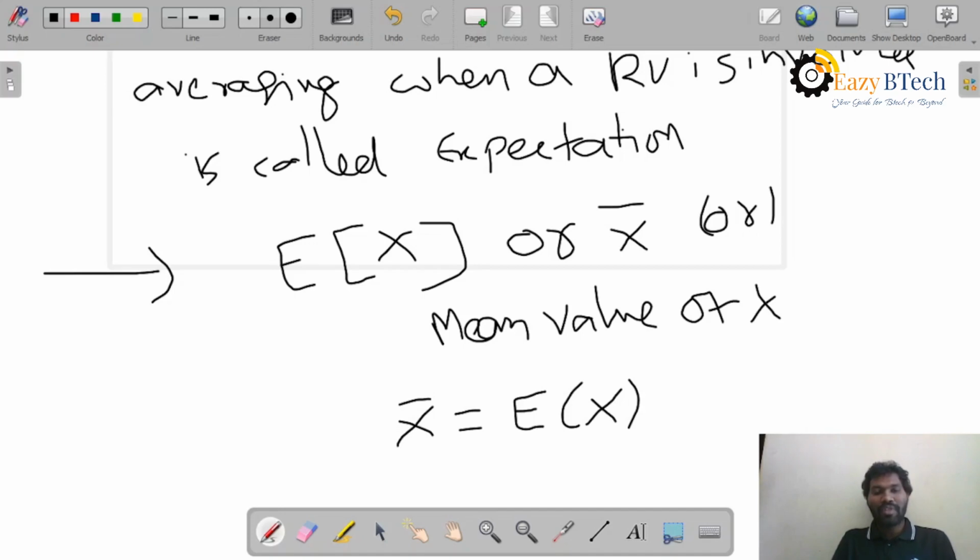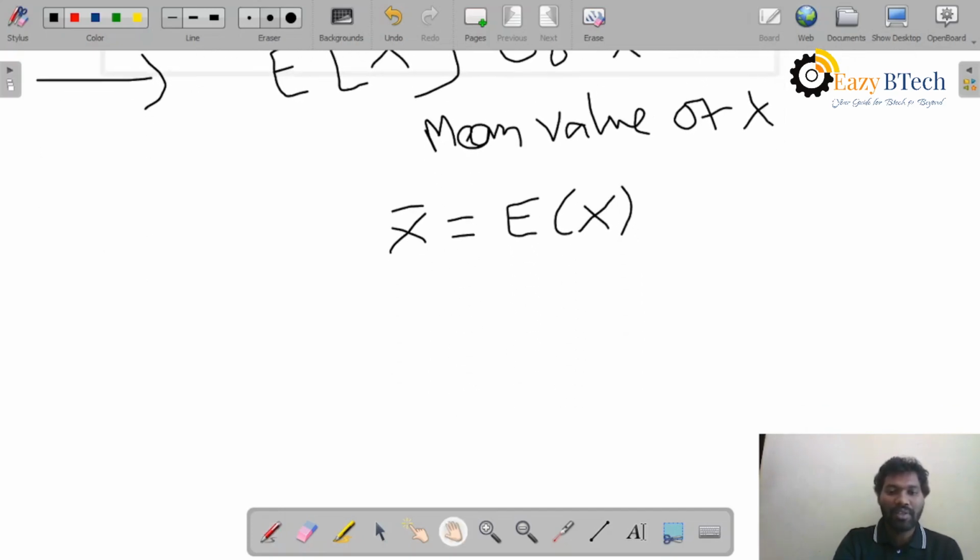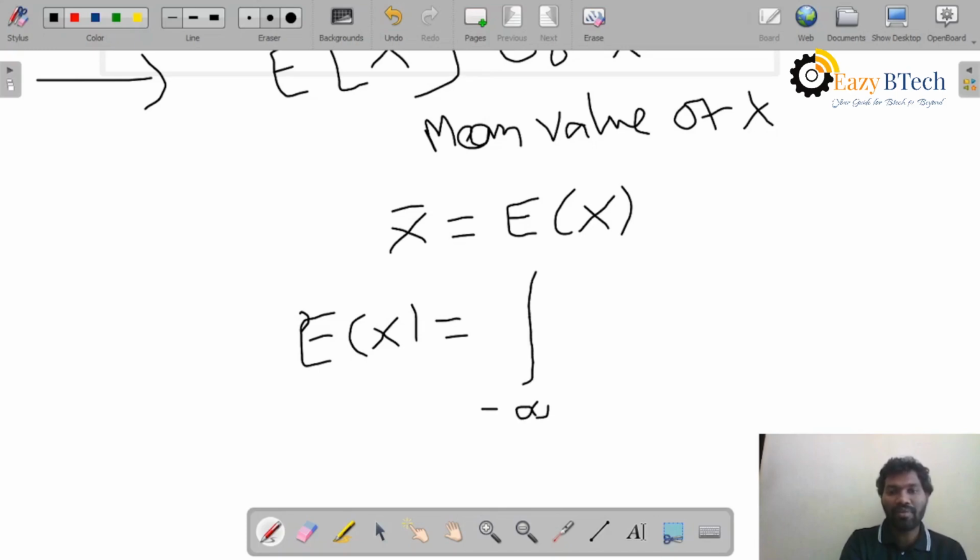Now we will see the formula for expectation. The expectation of X is equal to the integral from minus infinity to infinity of x into f of x, dx, where whatever is the inside function you should write with small x.